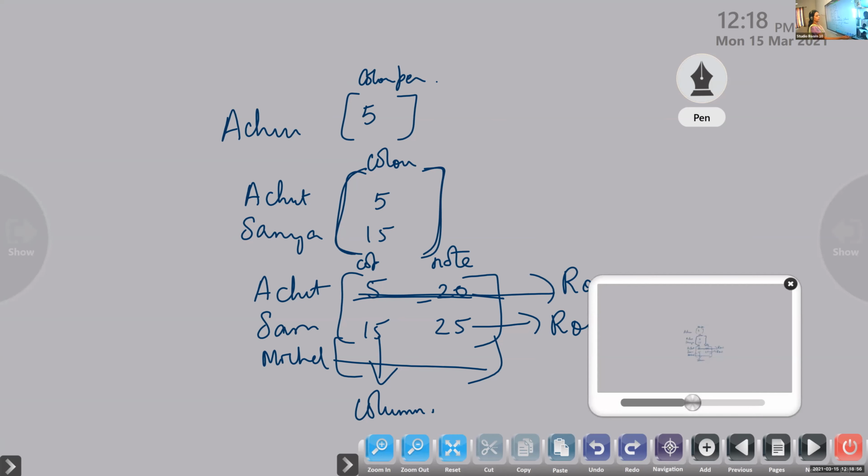In the general form aij, the first index is for the row and the next one is for the column. Matrices we denote with capital letters and the elements with small letters. Capital A is a matrix with entries aij and order m by n, meaning m rows and n columns. Is it okay, Naureen, Aryan? Yes, ma'am.